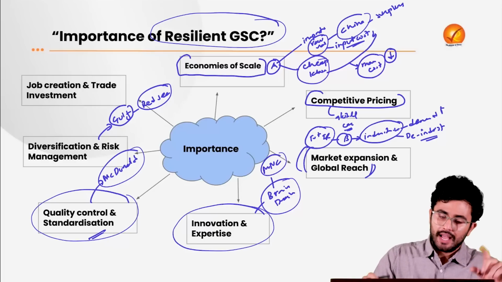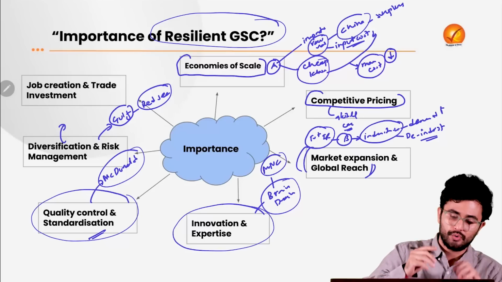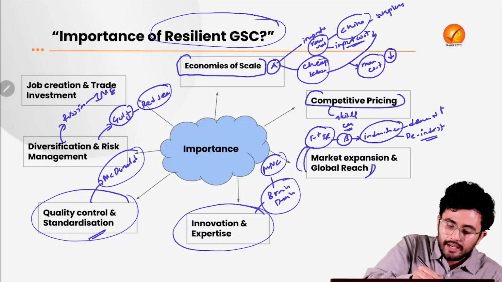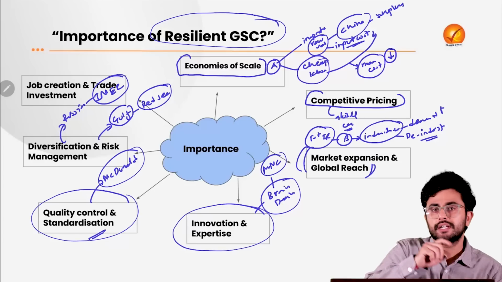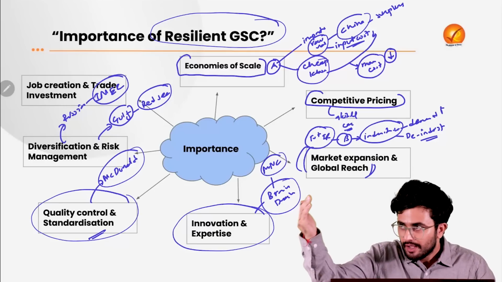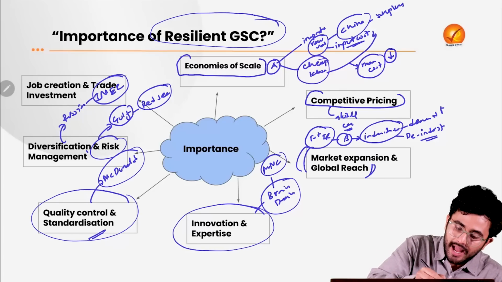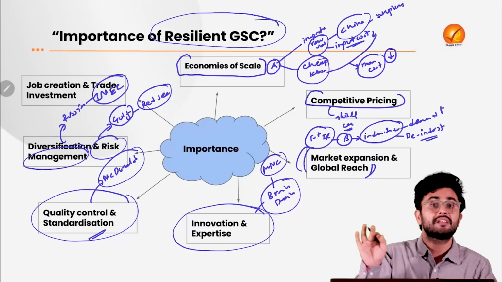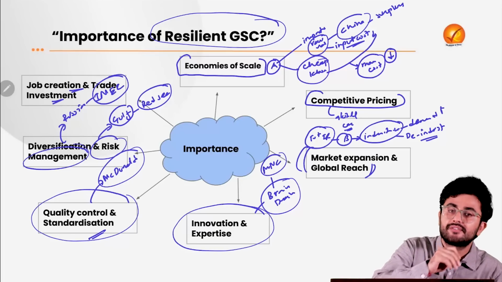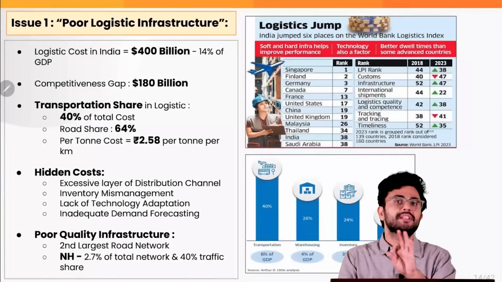So let's say what we have done, we have actually diversified the source of oil which we are procuring, and we have started procuring from Russia through the India-Middle East-Europe corridor which India is planning, which will actually extend up to Russia. So with that, we are importing the oil from this route, and this diversification will lead to less risk and thus better risk management. Also, it will create a lot of jobs and trade investments as well. So that is the importance of the resilient global supply chain.